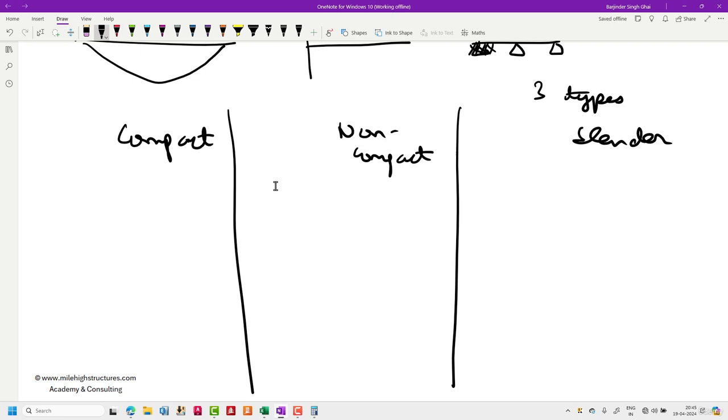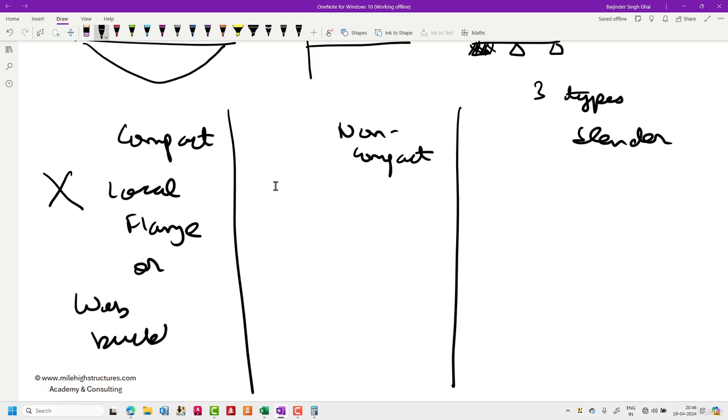In a compact section, basically, there is no possibility of local flange or web buckling. That won't happen, so we can simply cross that. So the whole section shall achieve the full yield stress, depending on the restraining or supporting conditions.